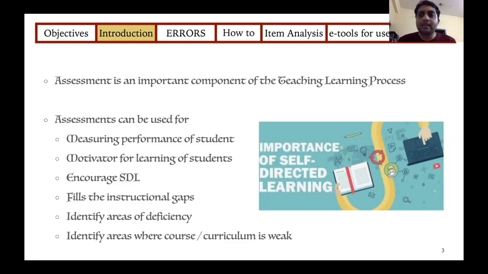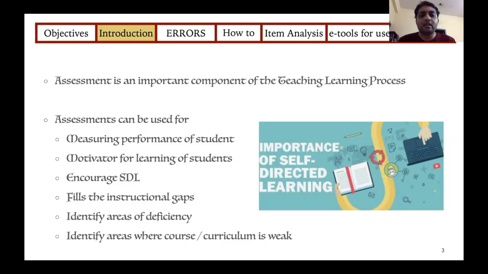But we don't understand that assessment in turn can even help the student motivate himself for learning. When you ask a question, the student will be curious to find the answer. So indirectly, it will even encourage him for self-directed learning. And sometimes when we ask questions, you will realize that whatever topics you have not covered, the student will himself go in to understand those topics. So it will even fill in some of those instructional gaps.